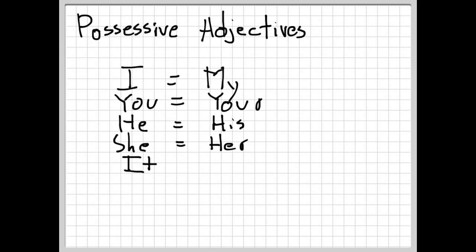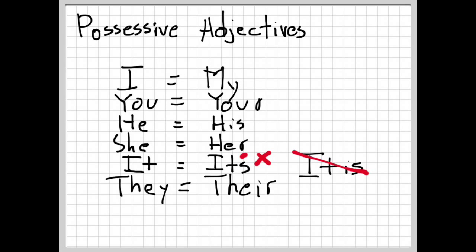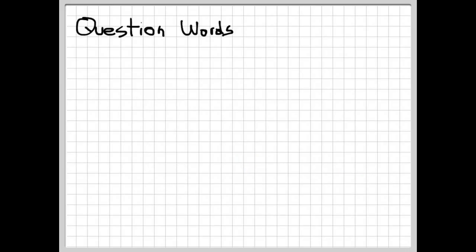For it, it's its. Be careful though. This is different than the verb to be conjugation because it doesn't have an apostrophe. If you write an apostrophe, it means it is, which is not a possessive adjective. They becomes their.